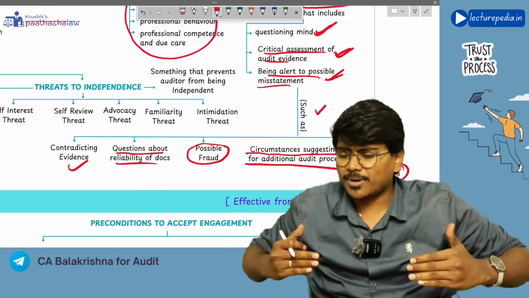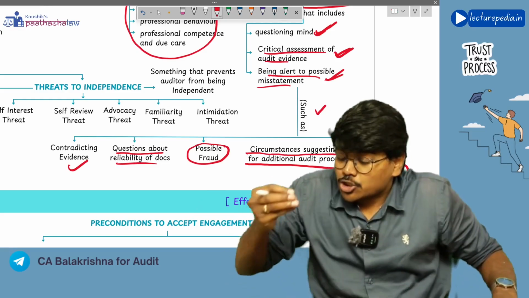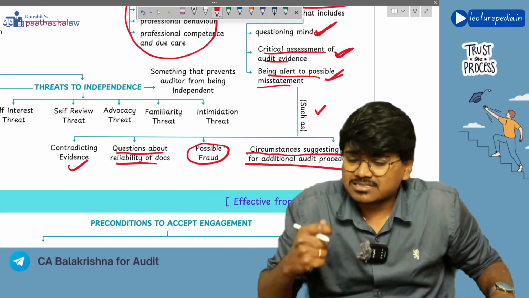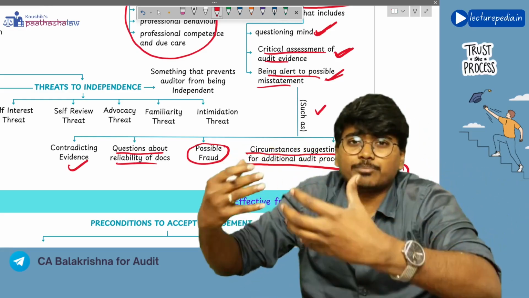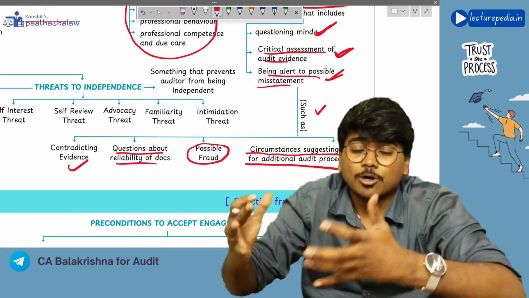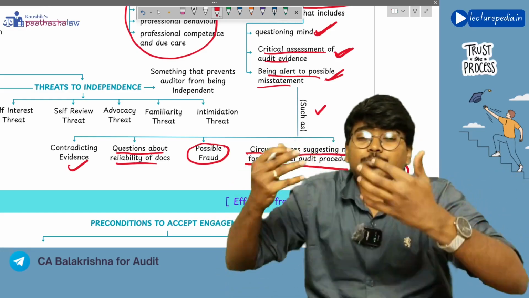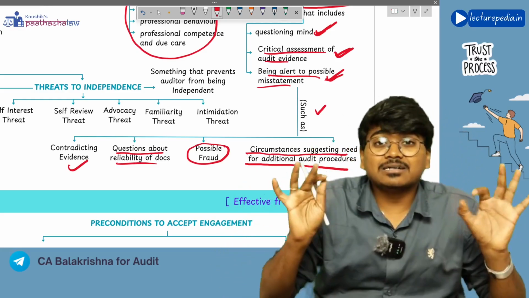You have performed a particular audit procedure for a particular area, and that procedure is not giving you proper audit evidence. In such a situation, you have to perform some more, additional audit procedures. So in situations where additional audit procedures have to be performed, there also you should be alert.